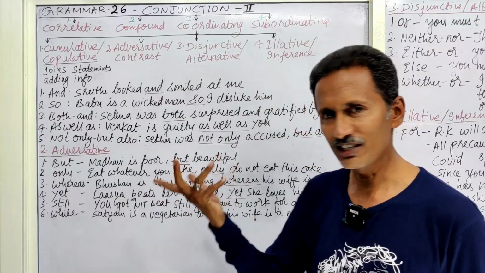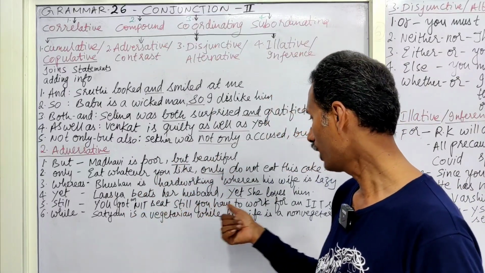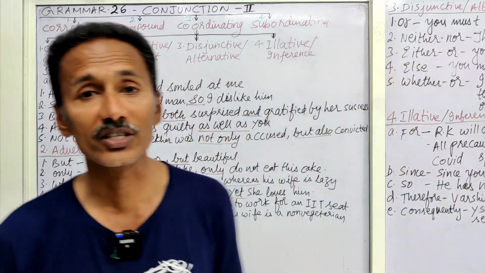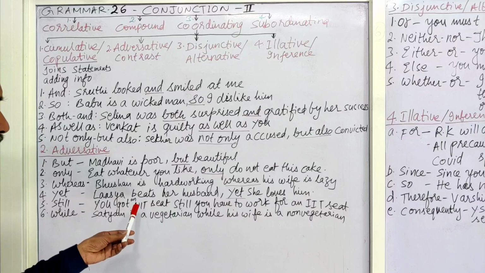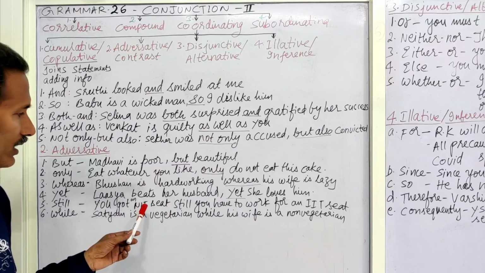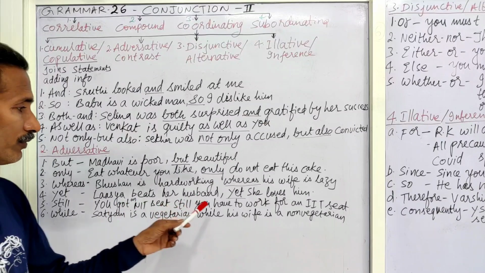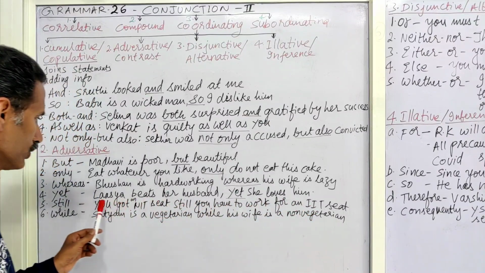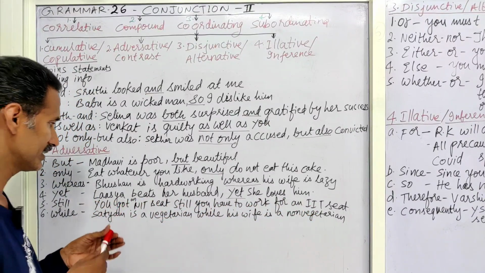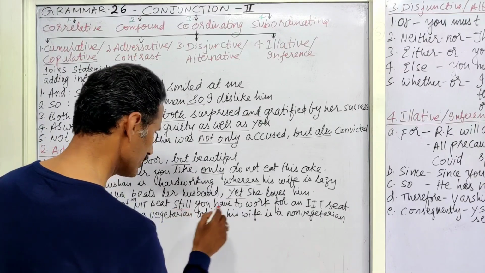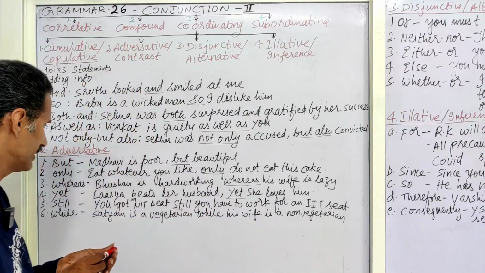Still it is not enough. That means still you have to work for an IIT seat. I am not satisfied with your NIT seat, my dear Parjanya or my dear Tanmay. You have to work for the IIT seat. So you got an NIT seat. Still you have to work for an IIT.